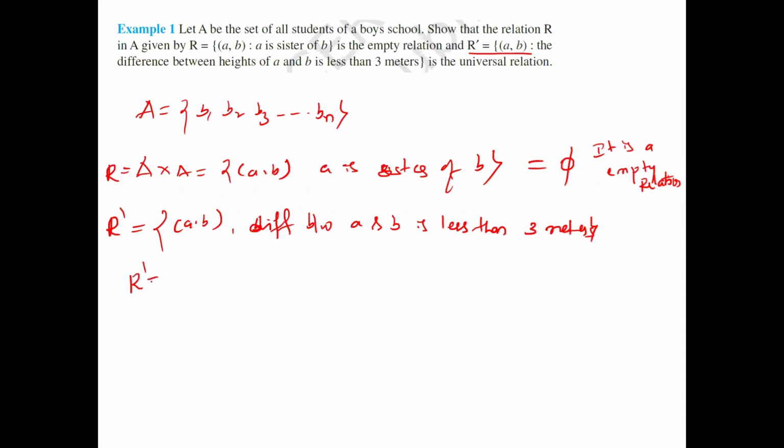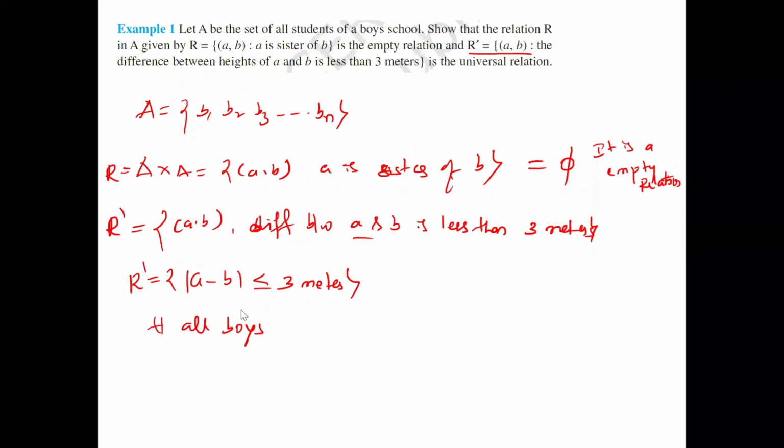Here you can write R dash equals, what is the R dash? The difference where A and B are boys, it is very clear. So A minus B, I'll take the modulus. Why am I taking the modulus? Because whether the value is negative or positive, it is always positive, less than 3 meters, for all boys. So you can take all the students or all the boys.